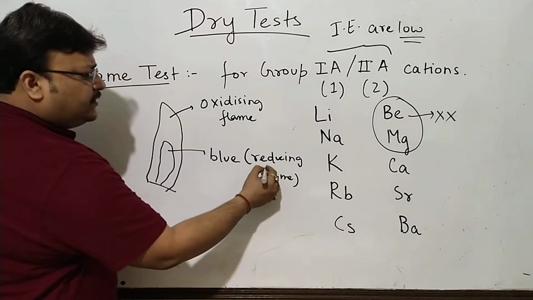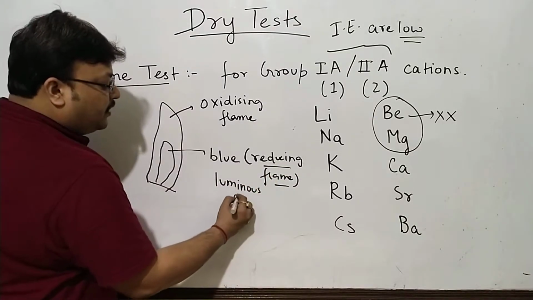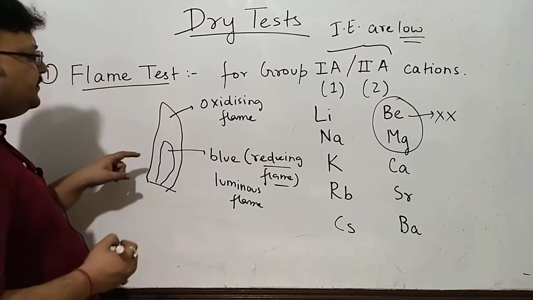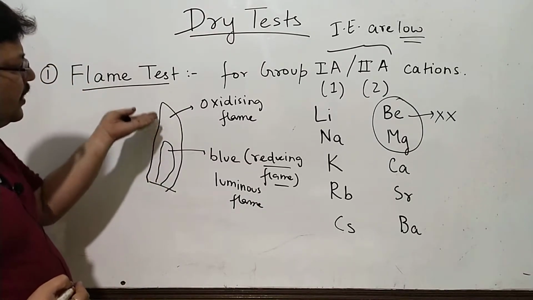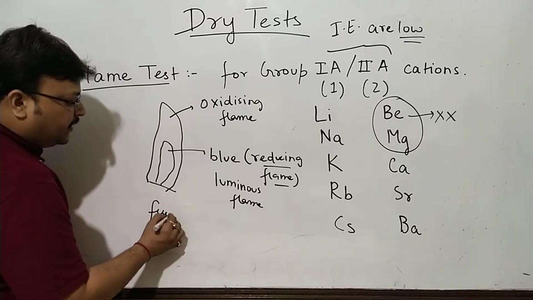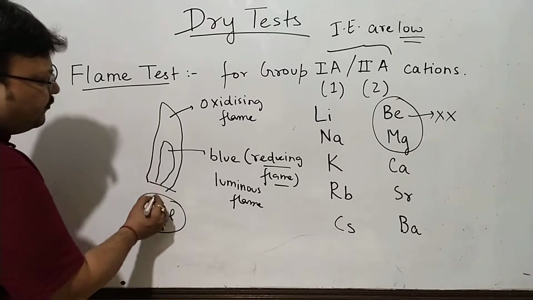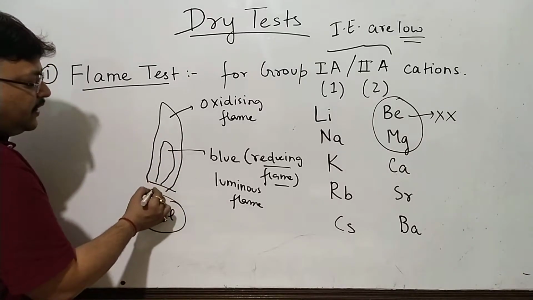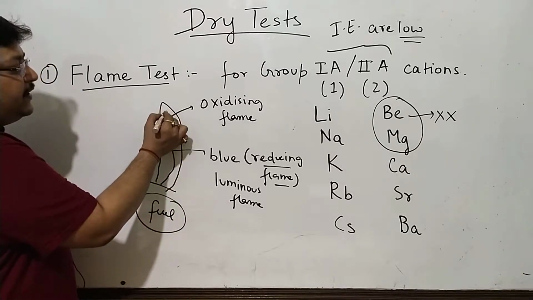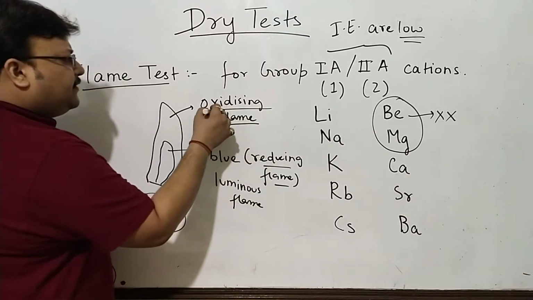Now this is reducing, also called luminous, because as you move up, you get more air. Naturally, near the source of the fuel, the burner, you will have more fuel here, less oxygen. As you go higher up, you will get more oxygen here. So naturally, it's burning completely. Because it's burning completely, there is more oxygen.